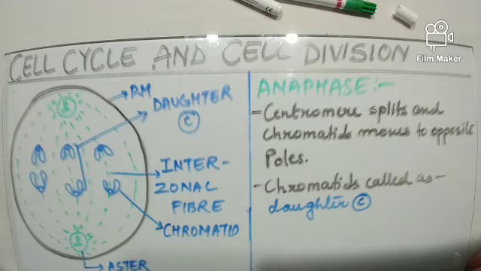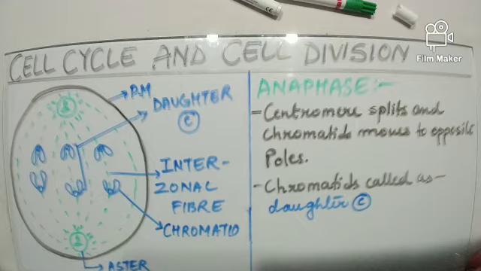Now these chromatids are called daughter chromosomes, which will become part of the daughter nucleus, and instead of two chromatids, only one chromatid is there. Instead of two DNA molecules, only one DNA molecule is present.